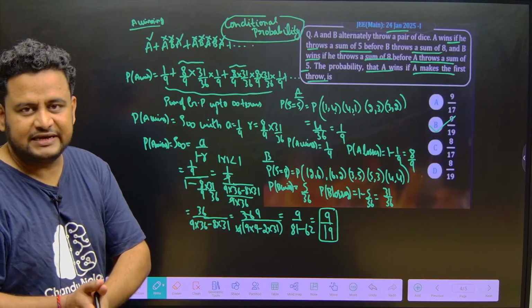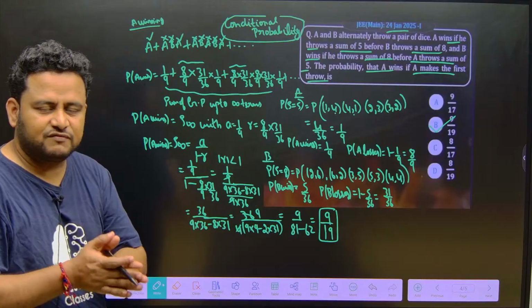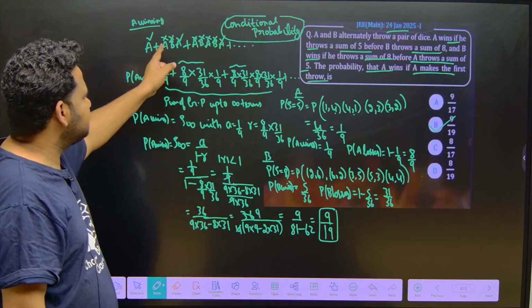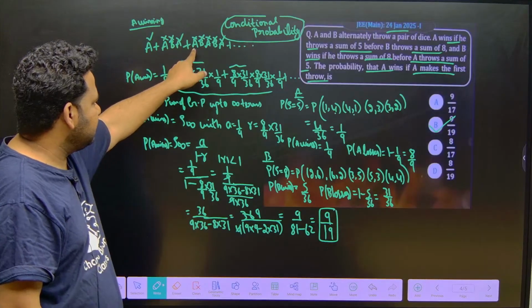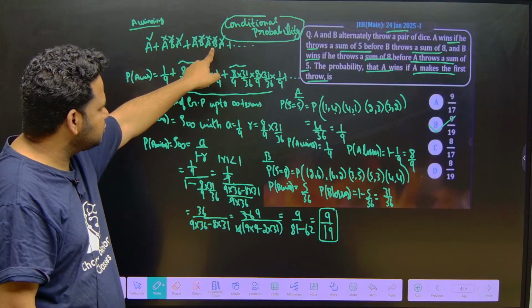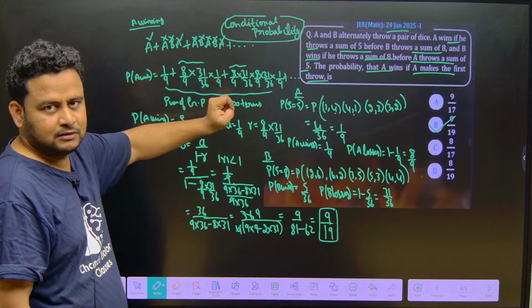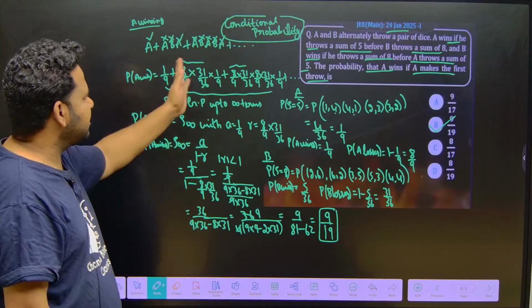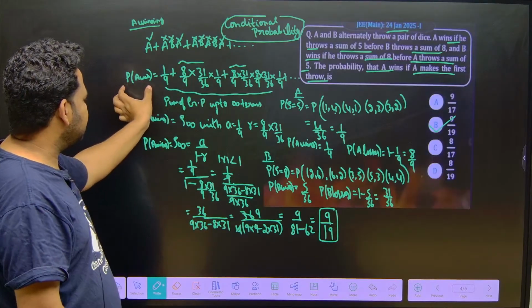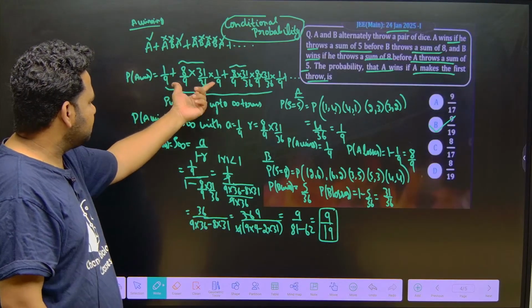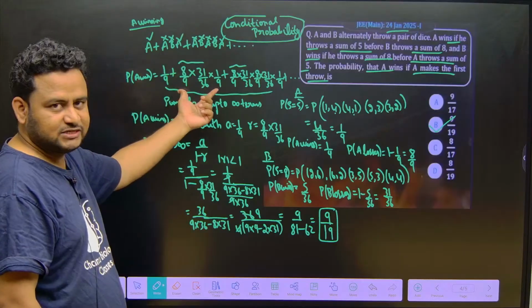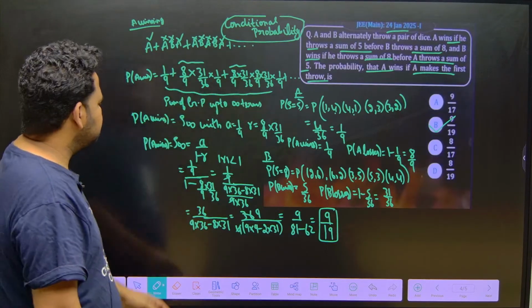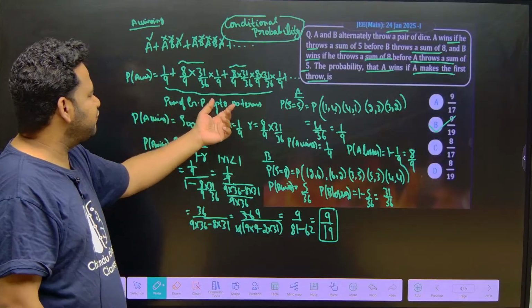But A can win first, or A need not win first. So this will become: A winning, or A losing, B losing, A winning, or A losing, B losing, again A losing, B losing, and again A winning. Like this it goes on, so this is an infinite term. The probability of A winning is 1 by 9. These are the terms I have written. A losing means what? A winning means what? Same terms I have put here. So we will get the sum of a GP up to infinite terms.